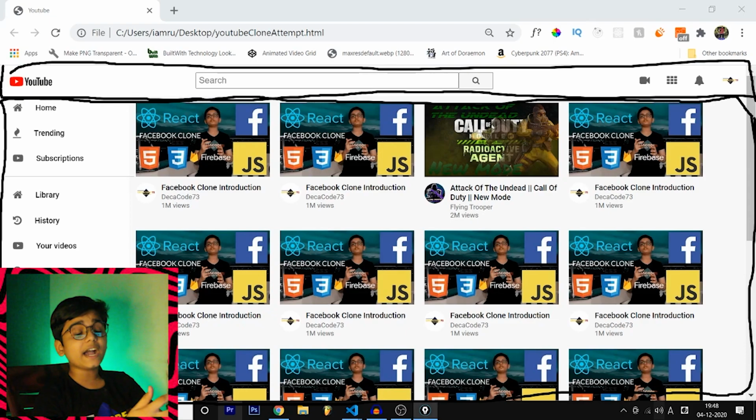Okay, so you might ask me a question. Why did I pick the YouTube navbar, and the sidebar and the videos, in two different branches? Why can't I pick the navbar and the sidebar in one branch and the remaining, which is the videos, in another branch? This is where Flexbox doesn't work like that.